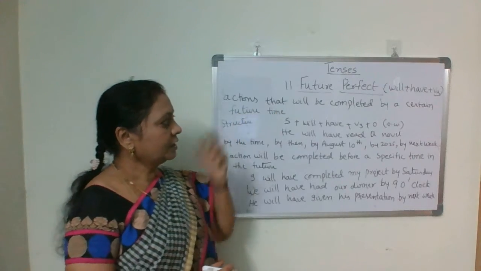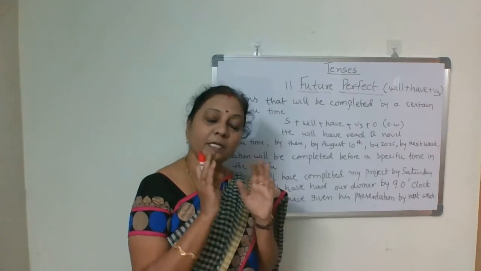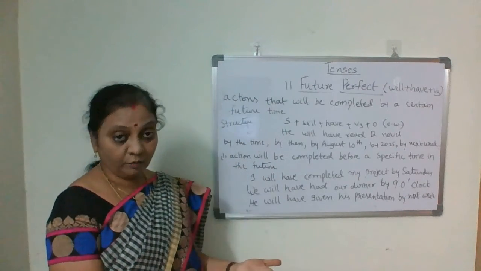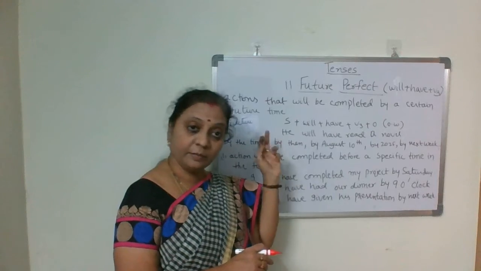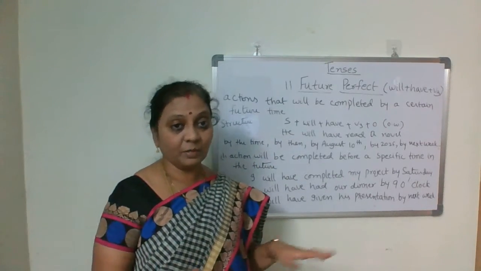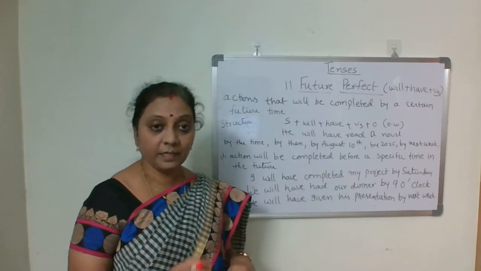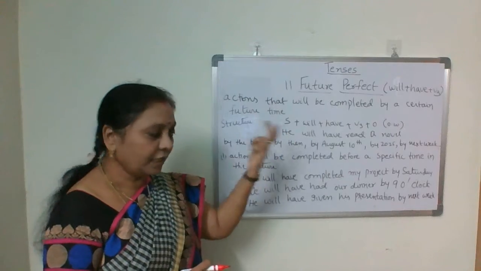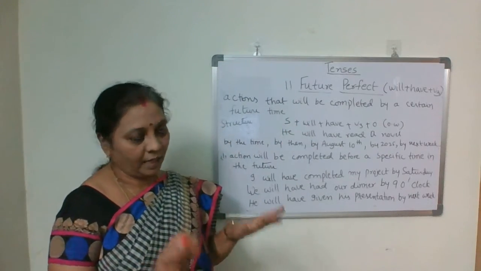Then what is this future perfect tense? Actions will be completed by a certain point of time in future. By a certain future time, the actions will be completed, because it is a perfect tense, always completed. We talk about completed actions, isn't it? When you take up present perfect, past perfect, here also completed actions.